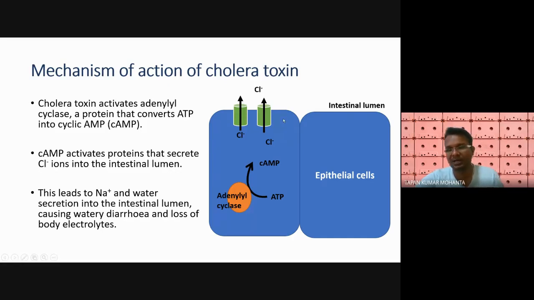So if there will be more chloride in our intestine, it will be very dangerous. So what does the body want to do? It also releases sodium into our lumen. And how does this sodium come? It comes with water. So now in our intestine we have chloride, we have sodium, and we have water.